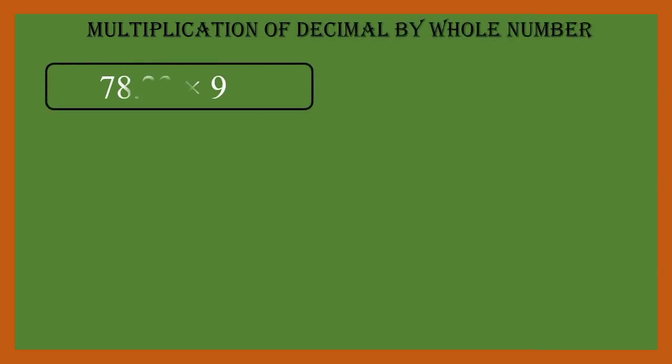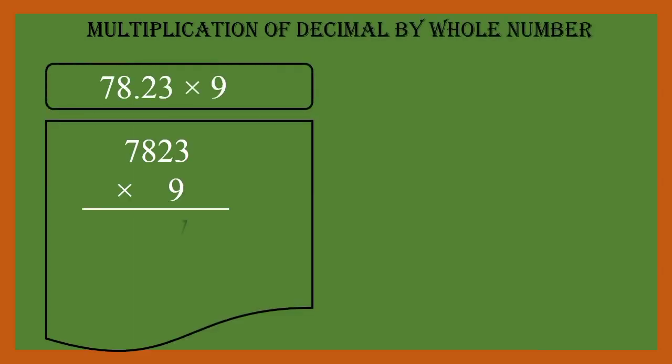Now let us learn about the multiplication of decimals, and this sign tells us that we have to shift to the right side in the decimal. So what we have to shift and where we have to shift, let us see in the concept of multiplication of decimal by whole number. Let us take an example, 778.23 multiplied by 9.